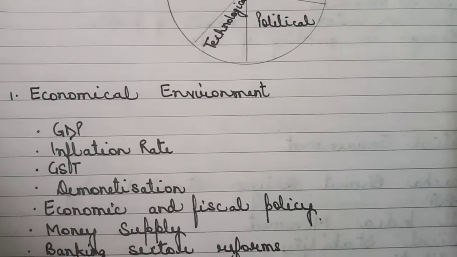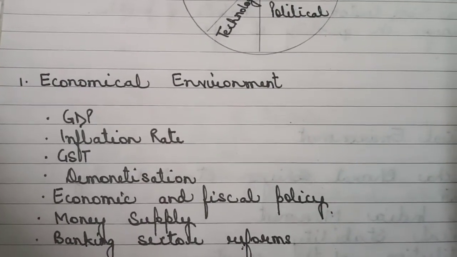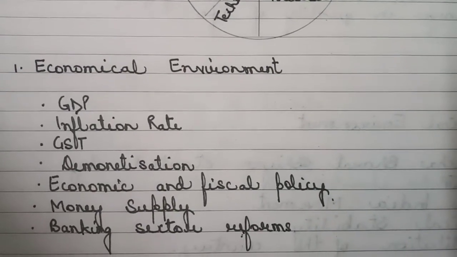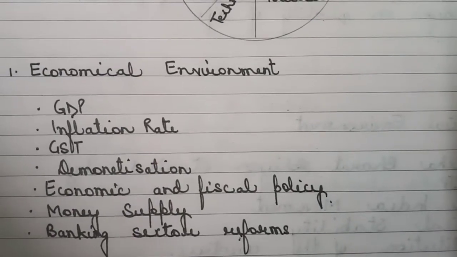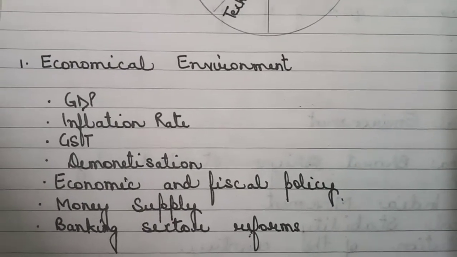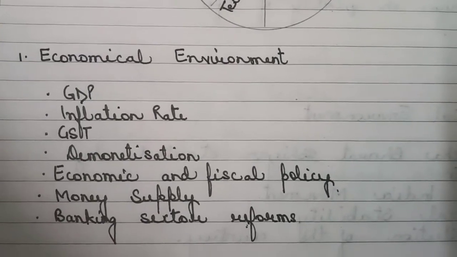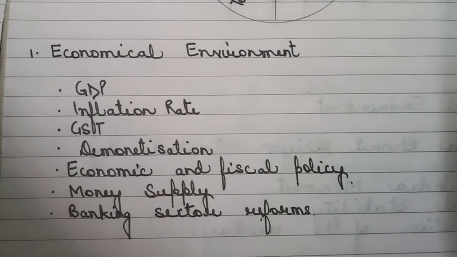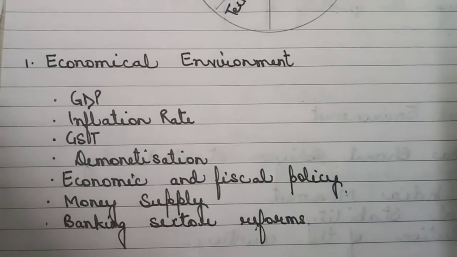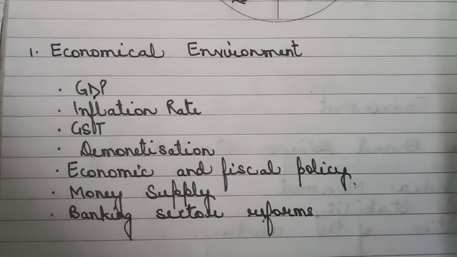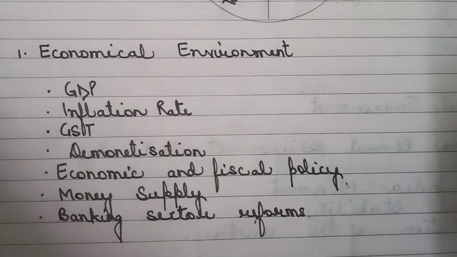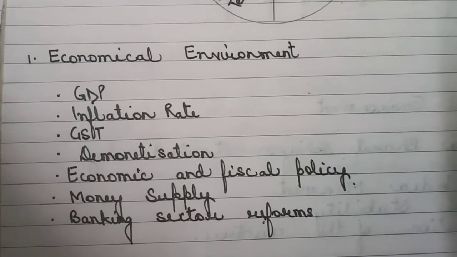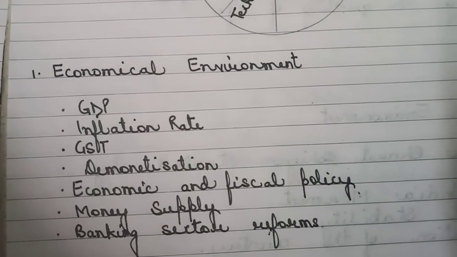And here the economic environment simply refers to all such forces and factors which directly influence the economy of our country. And if the economy is affected, automatically it would have a direct effect on the business transactions, on the performance of business. So here, if the case study talks about the GDP, the gross domestic product, or the national income of your country, increase or decrease in inflation rate, I'm sure inflation rate is clear to all of you. Inflation is when the prices rise in an economy, deflation when prices decrease in an economy.